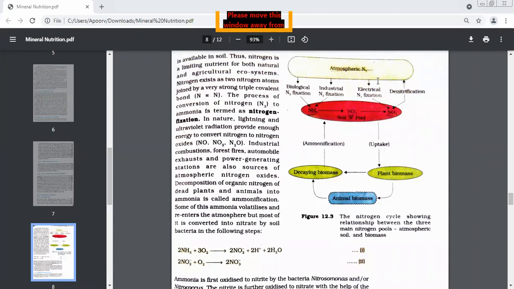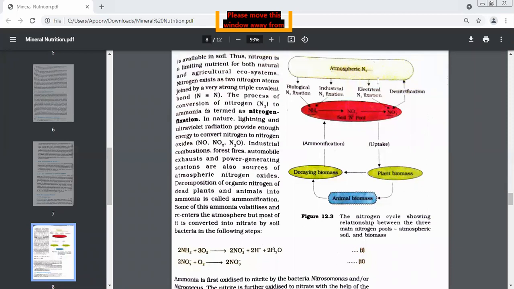You've got forest fires. You've got the exhaust which comes out from automobile industries. You have power generating stations, where electricity is produced, and these are all sources of atmospheric nitrogen oxides. So all these places, you're going to get these oxides of nitrogen. Decomposition of organic nitrogen of dead plants and animals into ammonia is also called ammonification.